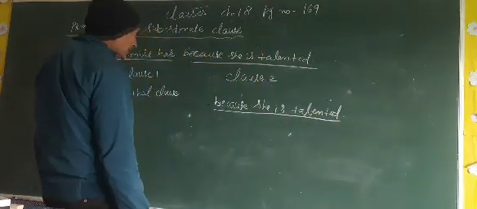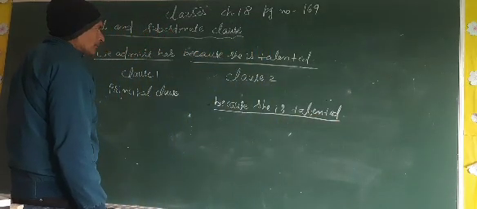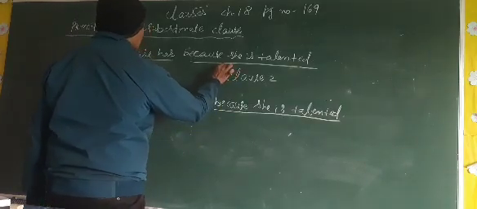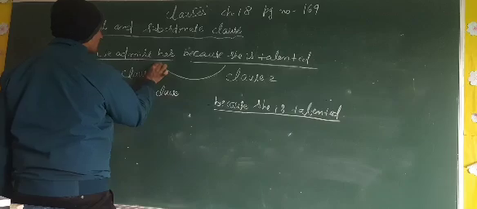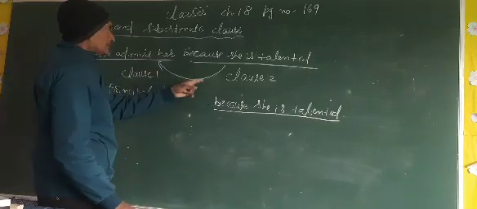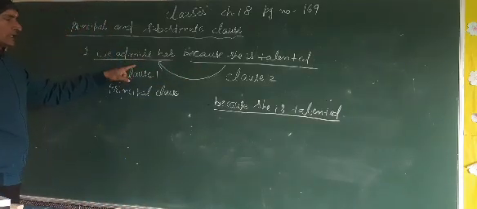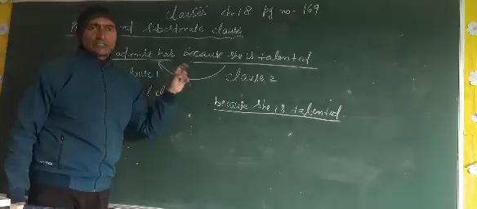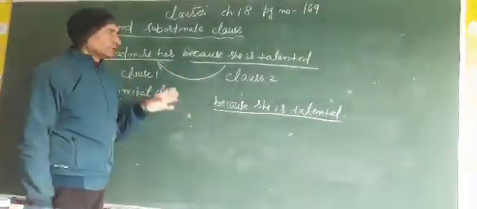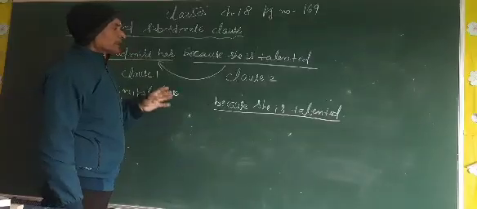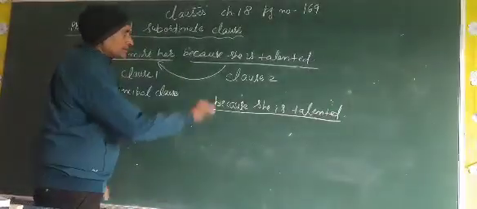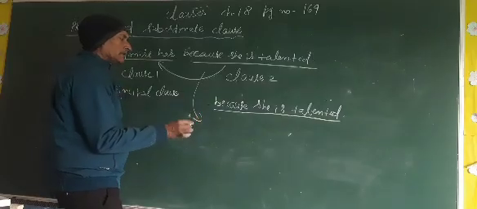It will depend on another clause for the completion of meaning. So this clause is dependent on the principal clause. Without the principal clause, this clause cannot stand alone in a sentence. So we see that this is a subordinate clause or dependent clause.